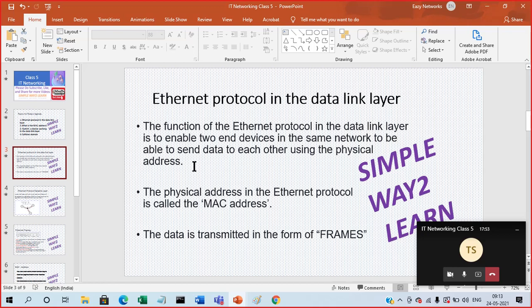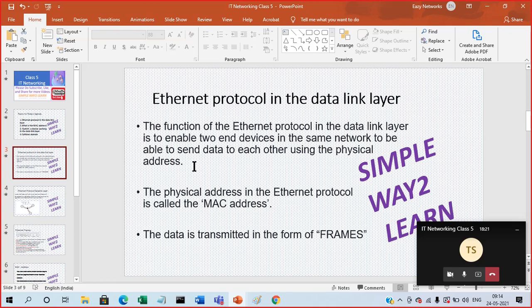We have a static or fixed physical address, and that address is called the MAC address. The MAC address is the physical address which devices or systems use to send data between two systems on the same network in a layer 2 environment.